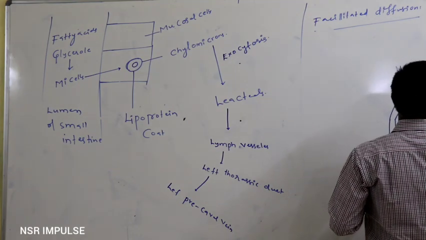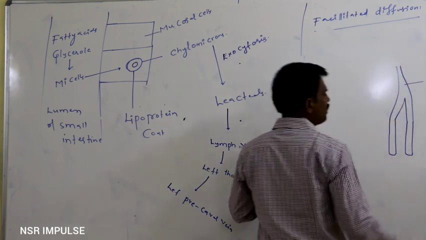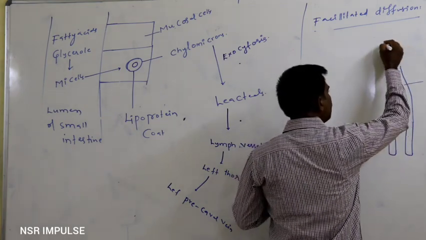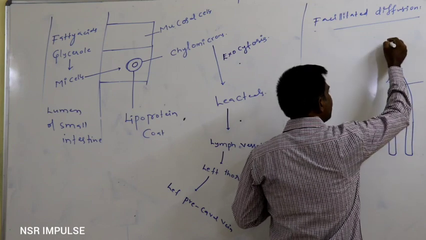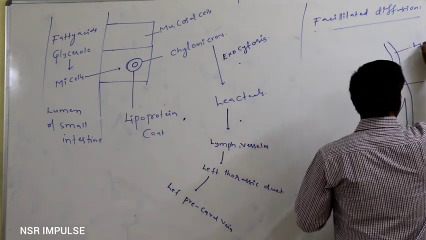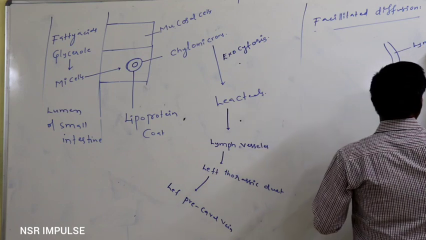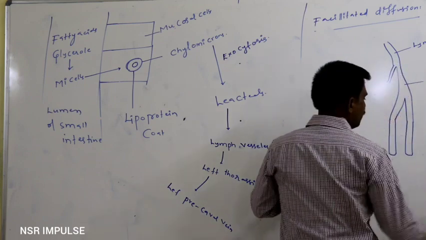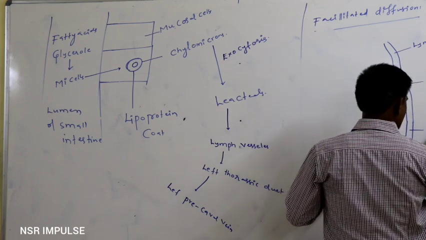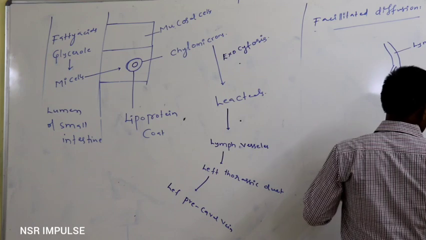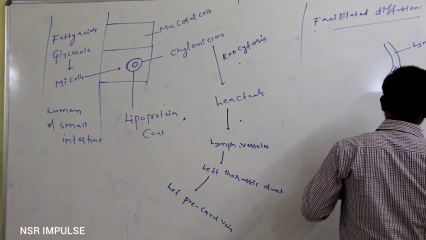Lymph vessels again aggregate and form the lymphatic duct. These are the lymph capillaries, such as the lacteal.